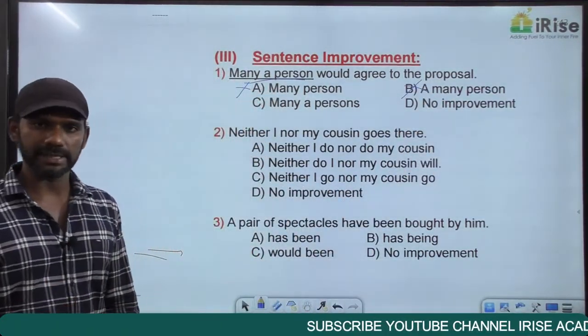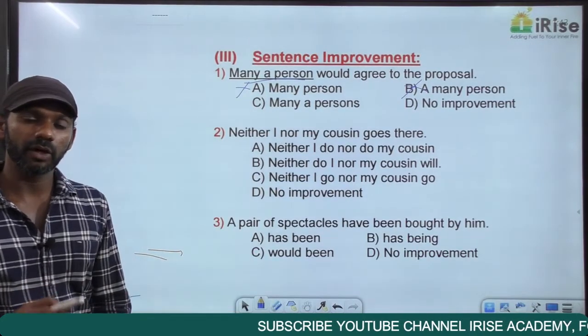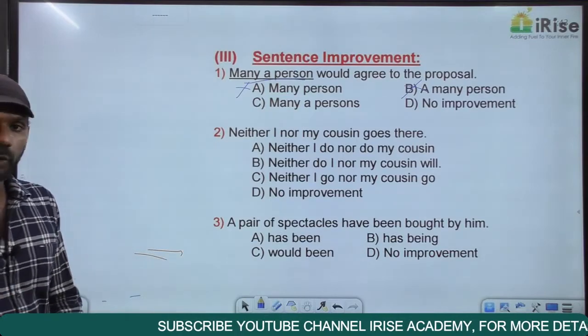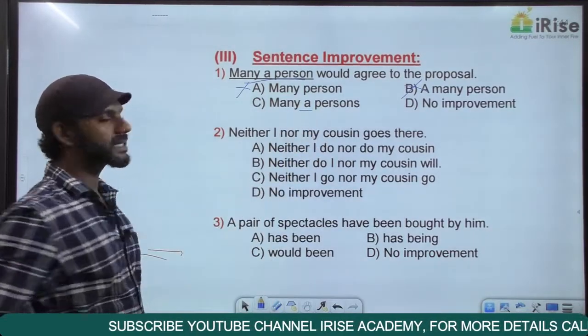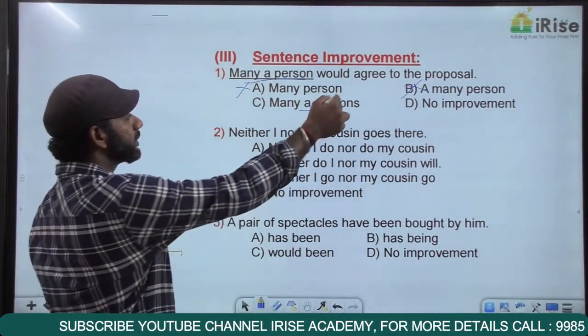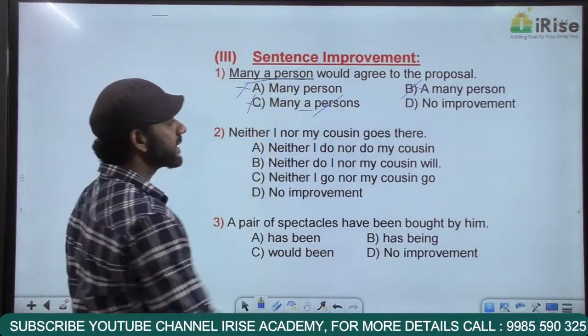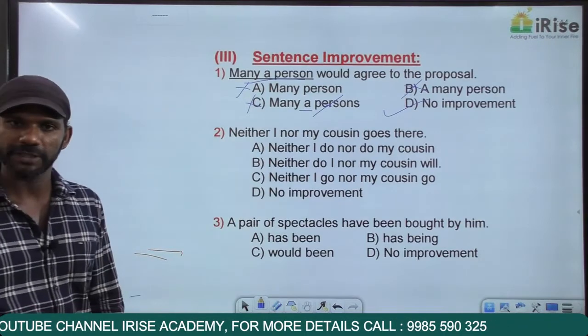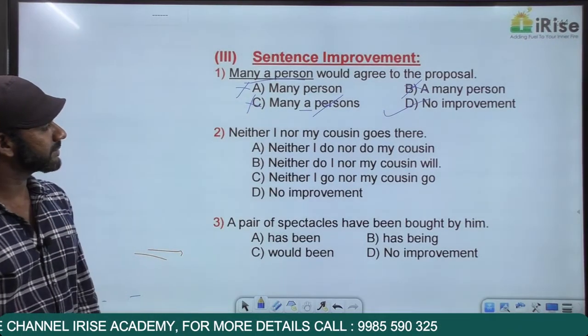Come to option C. Many a persons. I told you a and an are always used with singular countable nouns. Persons is a plural noun. We cannot use a and an with plural nouns. So many a persons becomes a wrong usage. Eliminated. The given statement is completely fine, so the answer must be option D, no improvement. Come to the next one.